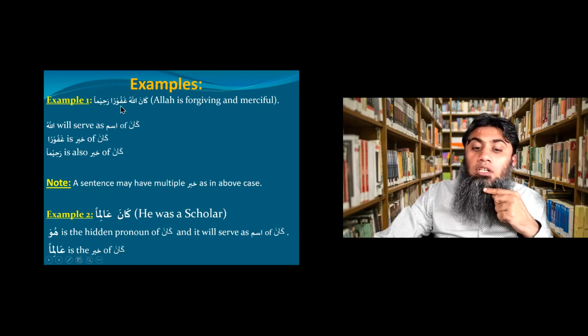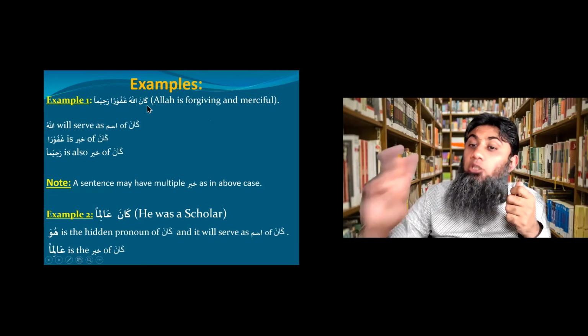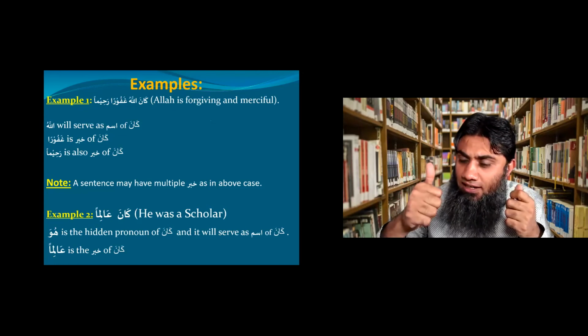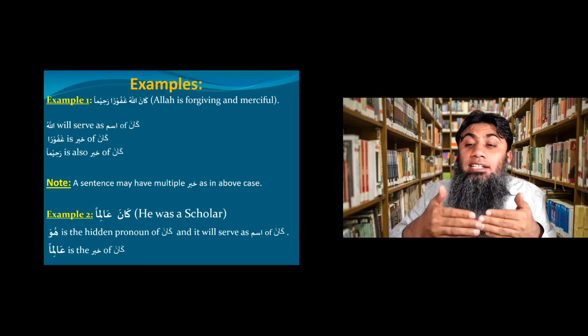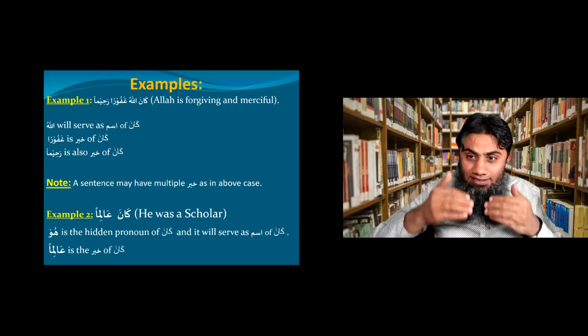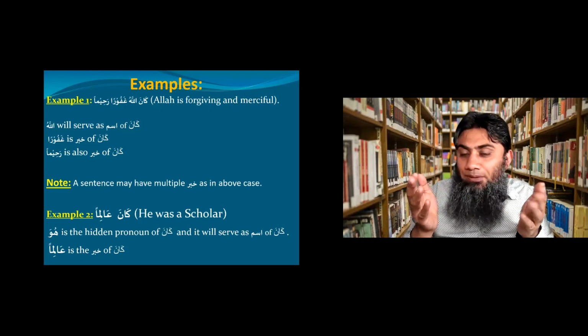Kana Allahu ghafuran rahiman. Now, the sentence begins with kana. After kana, you will need two things: ism of kana and khabar of kana. How would you know whether ism of kana is inside the kana or outside the kana? Let me give you a very simple principle.